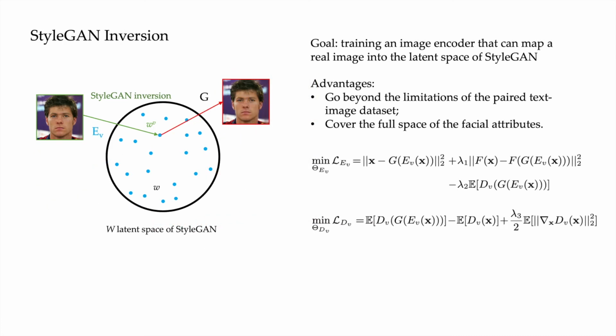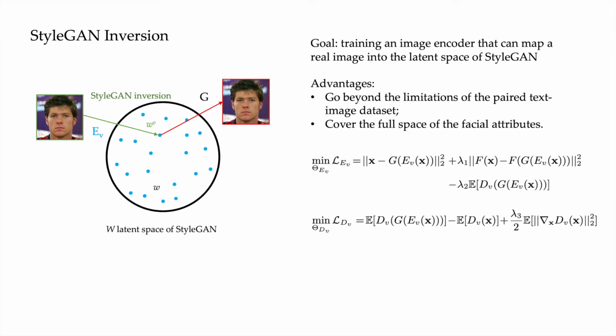The inversion module aims at training an image encoder that can map a real face image to the latent space of a fixed StyleGAN model pre-trained on the FFHQ dataset. The reason we invert a trained GAN model instead of training one from scratch is that, in this way, we can go beyond the limitations of a paired text-image dataset. The StyleGAN is trained in an unsupervised setting and covers much higher quality and wider diversity, which makes our method able to produce satisfactory edited results with images in the wild.